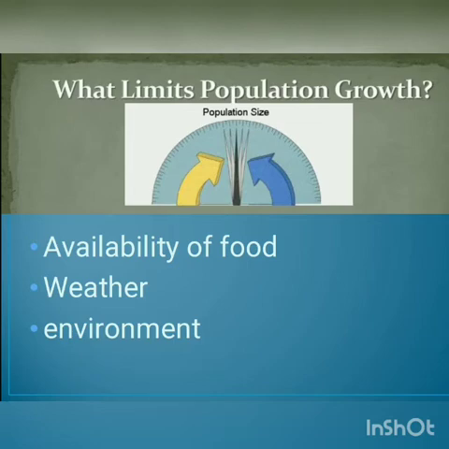Why is the population growth in some regions high and in some regions very low? In some regions, the number of animals that live there is more, whereas in other regions few animals live there. So the first reason for this is availability of food, whether food is available or not.